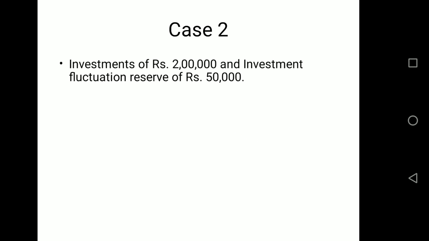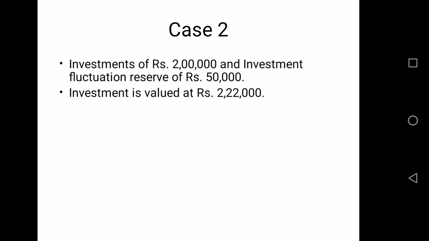In case 2, we had the same values, investment of rupees 2 lakh and investment fluctuation reserve of rupees 50,000. Now we are given the condition that investment is valued at rupees 2,22,000. So here the value of investment is increased.